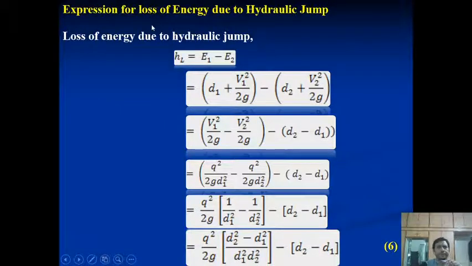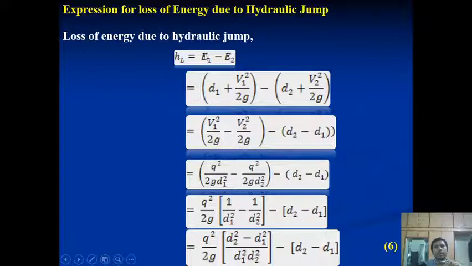Now moving further, we also derive the equation for the energy loss from the hydraulic jump, and this energy loss we consider as loss of head. Head means the loss of the depth from one section to the other, so we take the difference of the specific energy E1 minus E2.